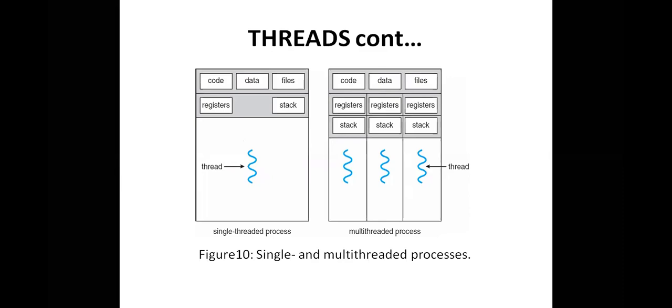Why is a process called heavyweight? Because when compared to threads, a process consumes more system resources. I will justify this. For example, if a process is not divided into multiple parts and there is only one thread, one process, one flow of control, then in order to keep the entire process in main memory, we require much memory. A thread is a part of a process, so obviously a thread requires less memory.